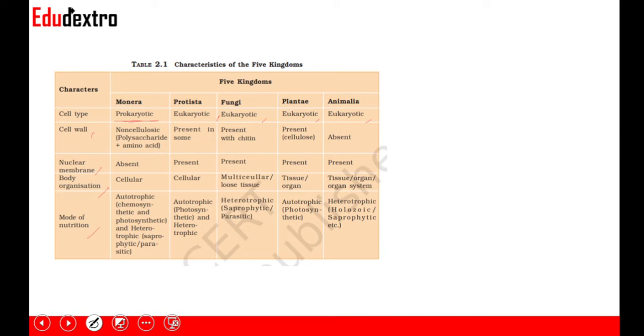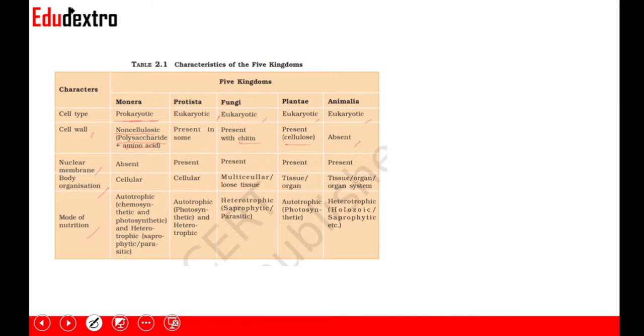Now talking about cell wall, this is also an important question that can be asked from this row of the table. The cell wall of Monera is non-cellulosic, having polysaccharides and amino acids, the cell wall is absent in Animalia, and the cell wall is made of cellulose in Plantae. This is very common: cell wall is made up of chitin in fungi.